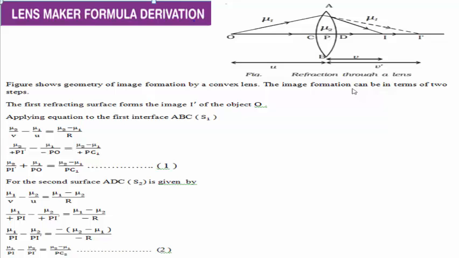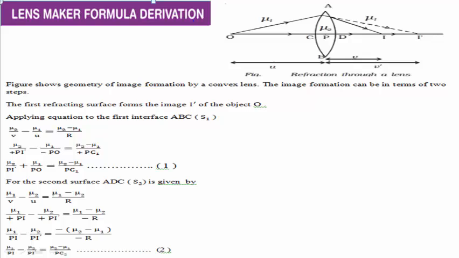Nu2 divided by PI dash, when minus minus multiply with each other, you get plus Nu1 divided by PO is equal to Nu2 minus Nu1 divided by PC1. That is your equation number 1.